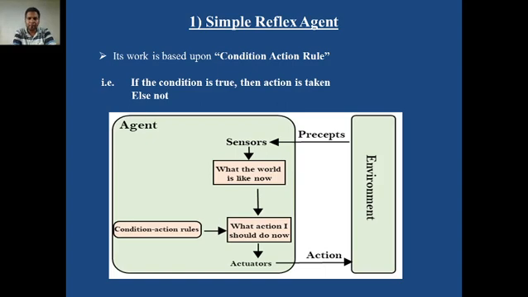Now if the ambient temperature of the room is 38, the AC is not switched on. If it goes to 39, the AC is still not switched on. If it goes to 40 and beyond, then and only then will your designed machine switch on the air conditioner. So we can call this a simple reflex agent.